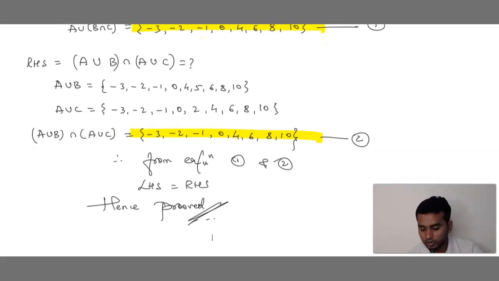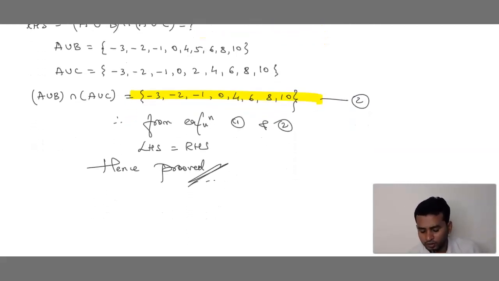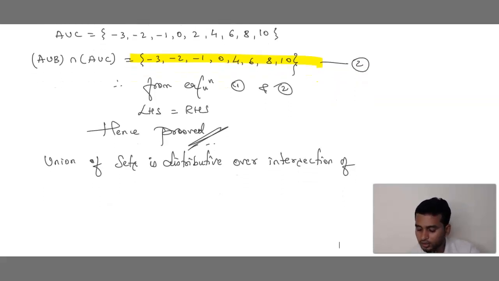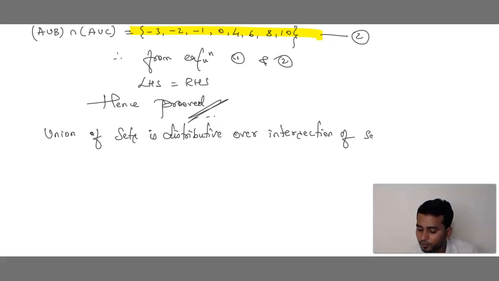What did we prove? We have proved that union of sets is distributive over intersection of sets.